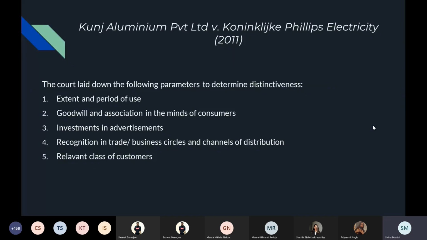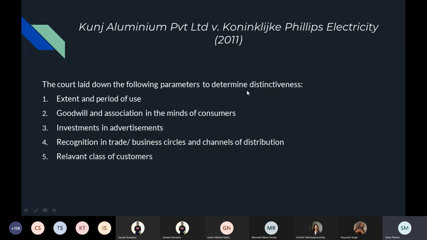Kunj Aluminium Private Limited versus Philips Electricity. The court laid down the following parameters to determine distinctiveness: extent and period of use, where extent means the geographical area in which the trademark is being used, and how long it has been used. Goodwill and association in the minds of consumers. How much the consumers value your product, how much they want to buy only your product. Investments and advertisements, how much the brand is putting money into advertising their product, because advertisements in case of trademarks are a very important factor.